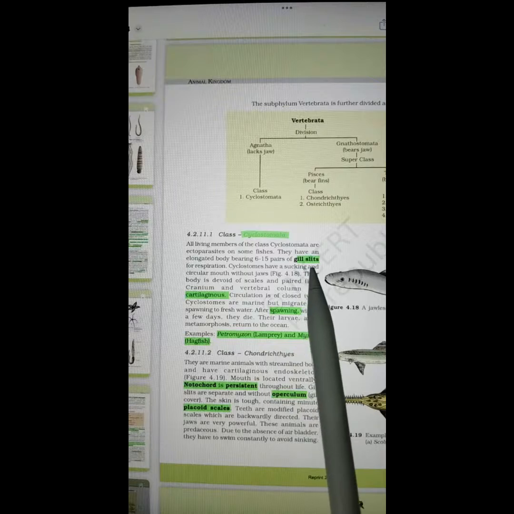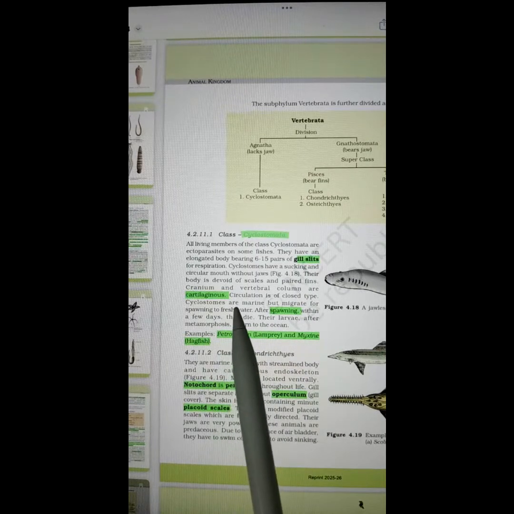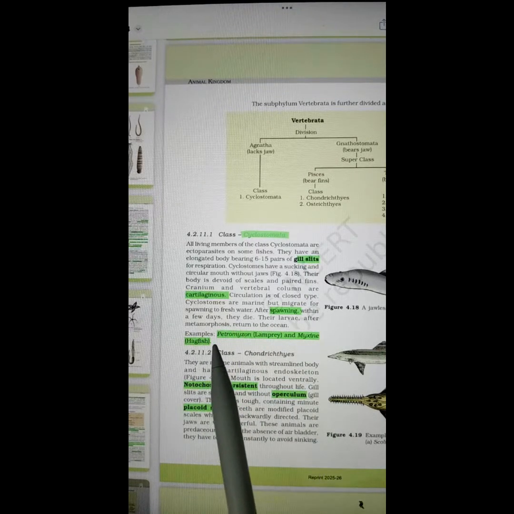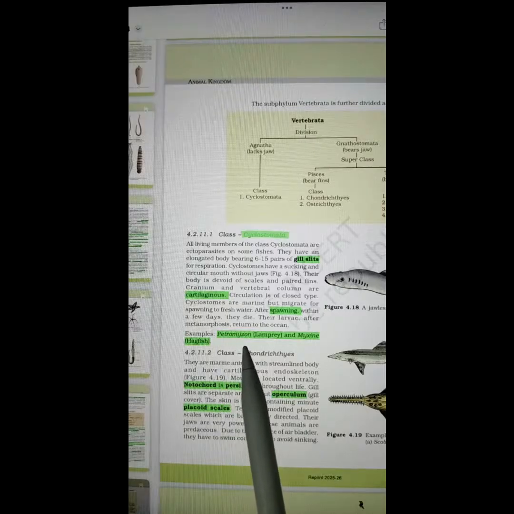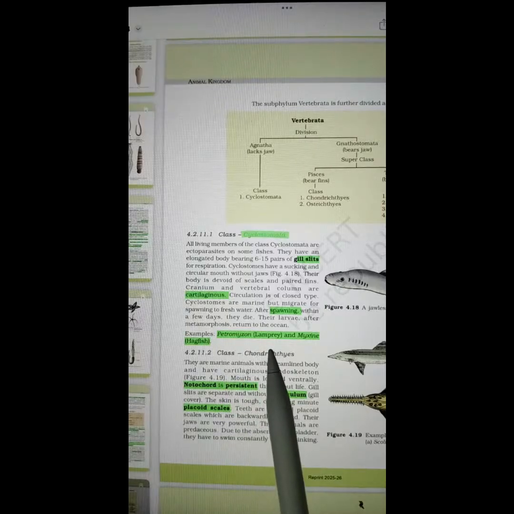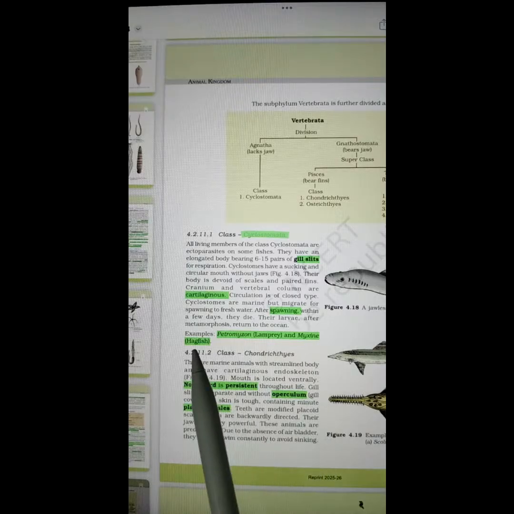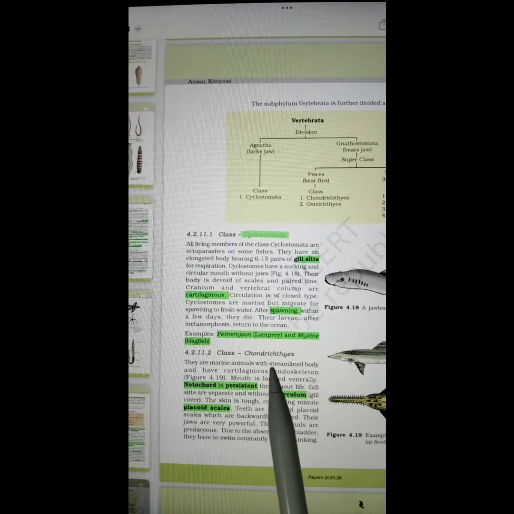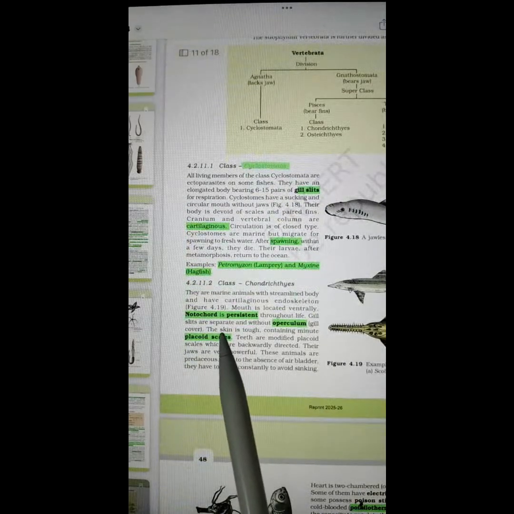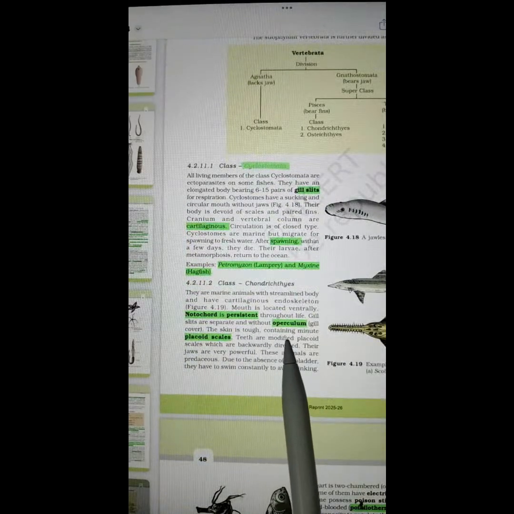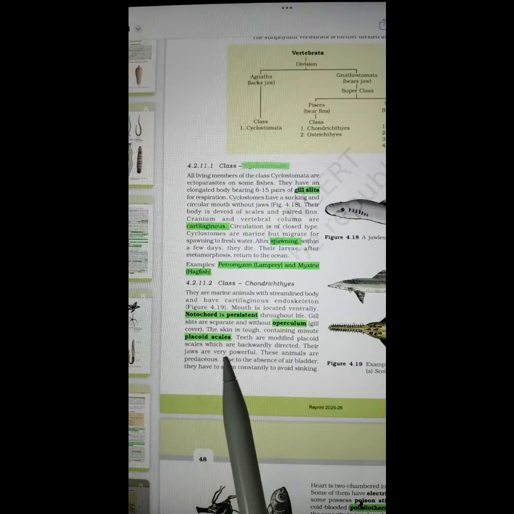Cyclostomata: gill slits, cartilaginous, spawning. Examples are Petromyzon, also known as lamprey, Myxine, commonly known as hagfish. Class Chondrichthyes. Notochord is persistent. Operculum, placoid scales.